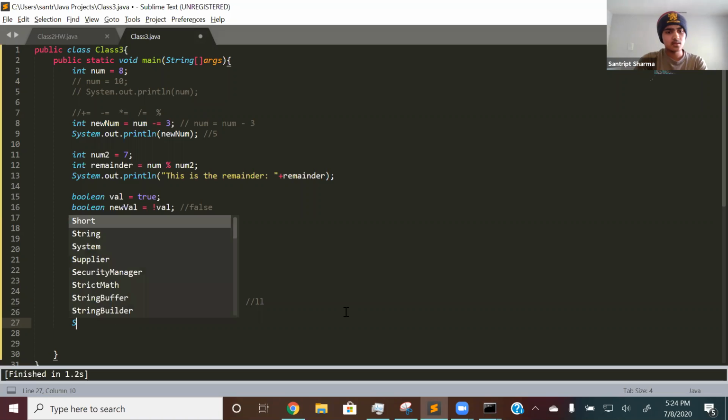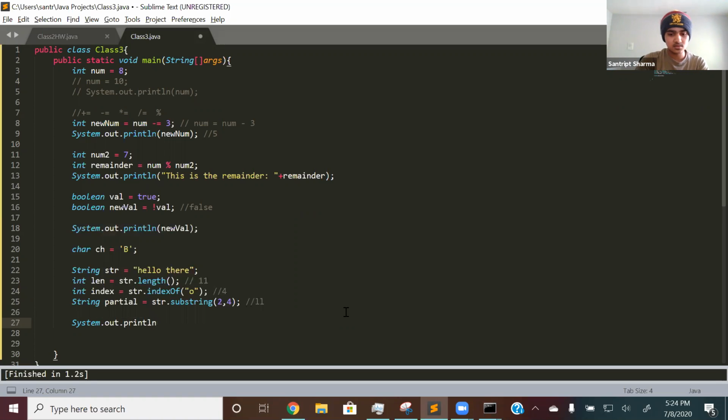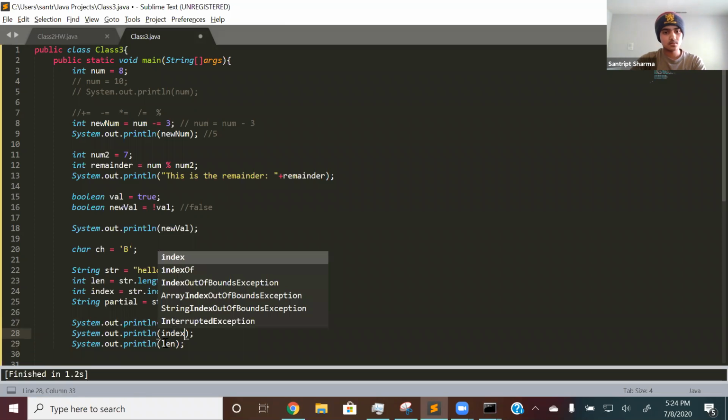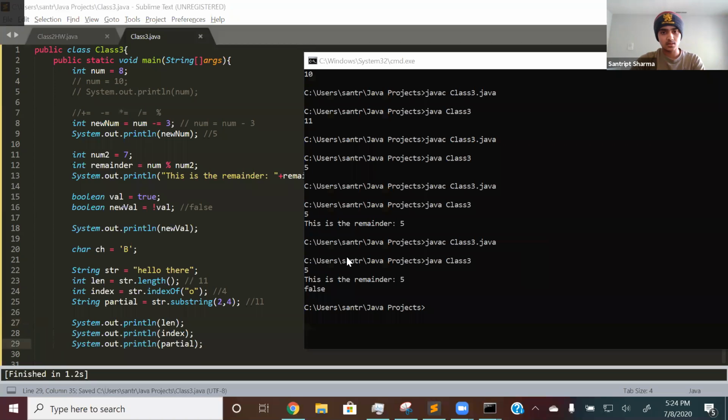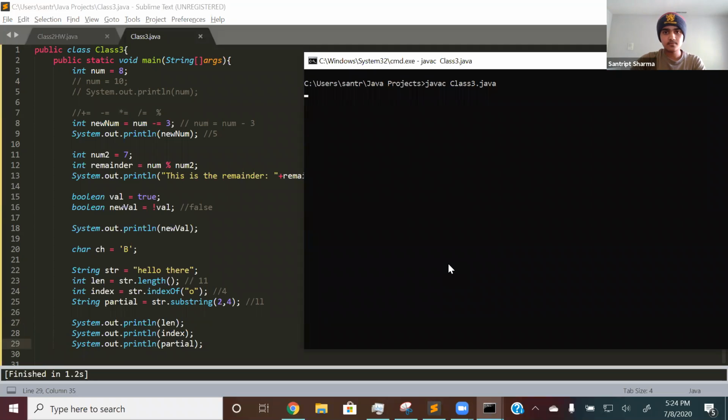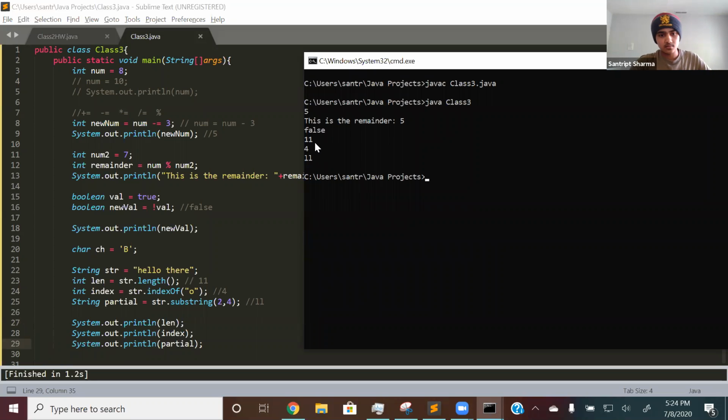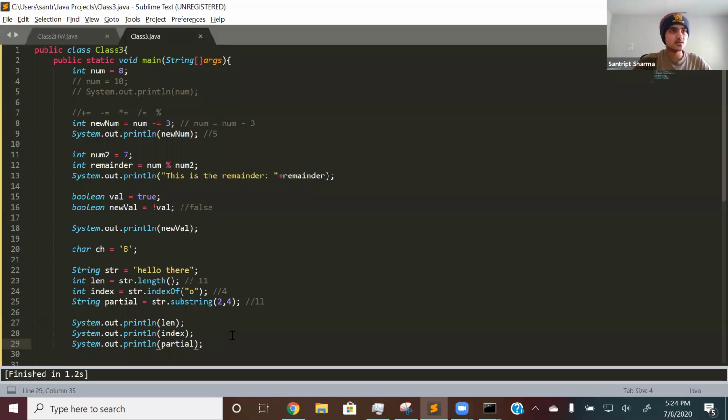So yeah, let's just quickly print these out. len, and then let's print out index, and then partial. Let's run these. Right there, 11 for 11, so that's what we predicted it would be. All right, so I believe that's all we did last time, so let's go into new stuff now.